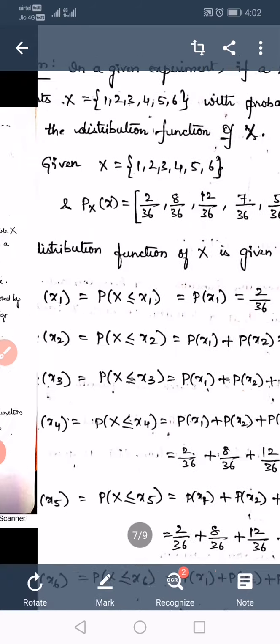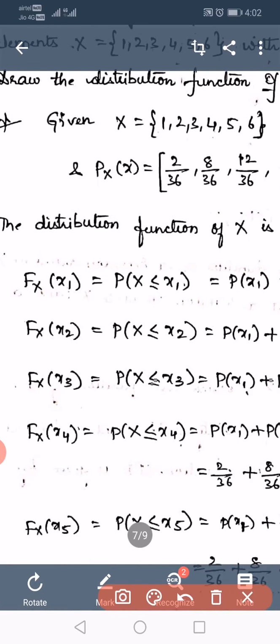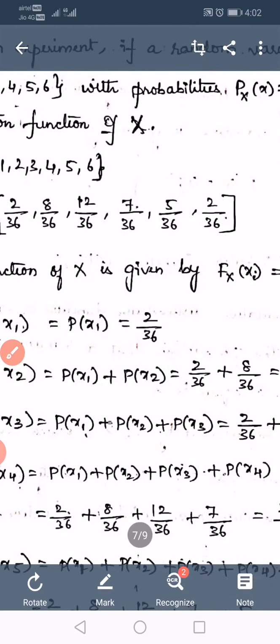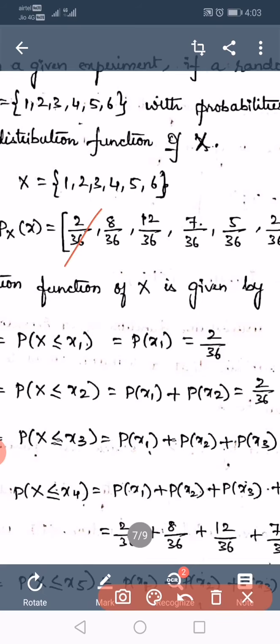So in the next step, Fx of x3 is probability of X less than or equal to x3. It means it contains x1, x2 and x3. So P of x1 plus P of x2 plus P of x3. P of x1 is 2 by 36, P of x2 is 8 by 36, x3 is 12 by 36.